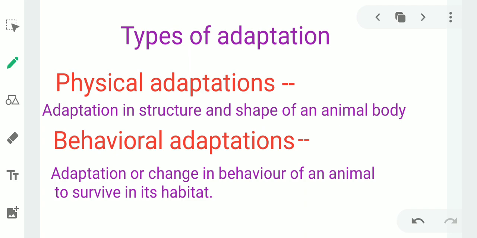Some animals live in groups to protect themselves from predators. Some animals pretend to be dead when they are attacked by enemy. Some animals hibernate. Hibernate means they sleep during winter. They sleep for a very long period during winter to protect themselves from cold weather.